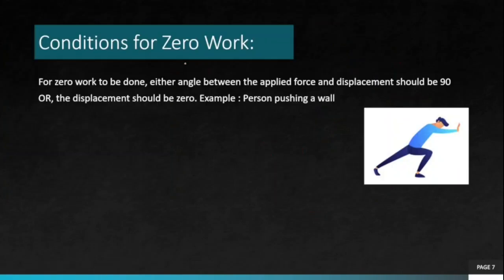So till now we have learned about conditions for zero work. Force is there, displacement is there, but the angle is 90 degree between F and S. In that case work done is 0. So for zero work to be done, either the angle between the applied force and displacement should be 90 degree, or the displacement should be 0. Force is there but displacement is not, like when we are pushing a wall.